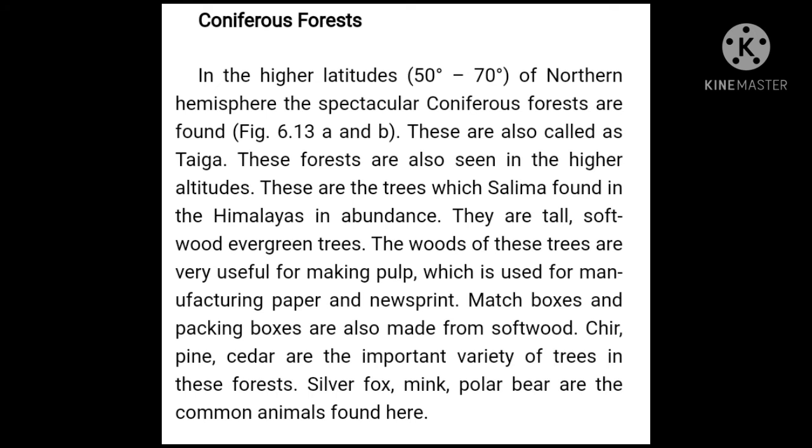And the animals found here are especially small in size, like silver fox, mink, polar bear, walrus, seal, wolves, raccoons, squirrel, and reindeer as well. And if we talk about the birds, hawks, owls, and woodpeckers are the famous birds in those areas.